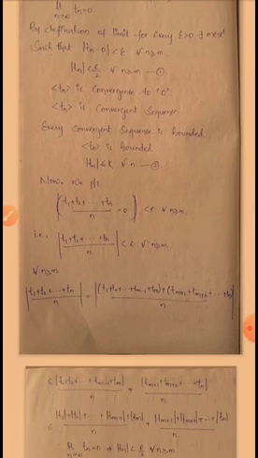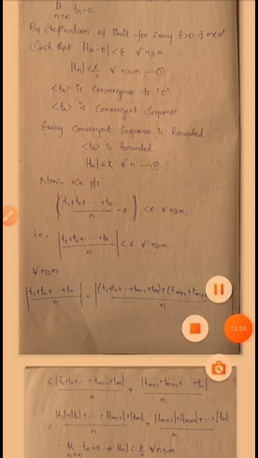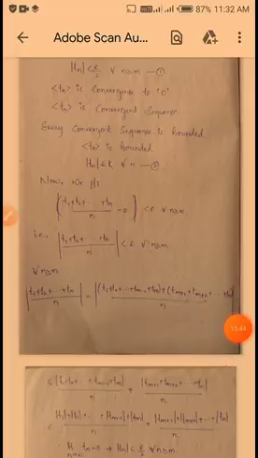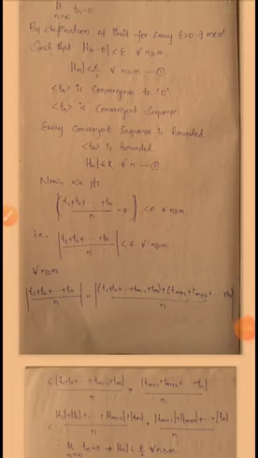Now we prove that mod (T1 plus T2 plus up to so on plus Tn) by n minus 0 is less than epsilon for all n greater than or equal to m. So that is mod (T1 plus T2 plus up to so on plus Tn) by n is less than epsilon for all n greater than or equal to m. Okay, so for all n greater than or equal to m, mod (T1 plus T2 plus up to so on plus Tn) by n is equal to, here I am writing